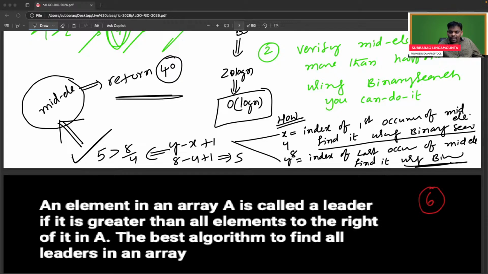Someone is saying return the end pointer. Can you see that? Y minus X plus 1: 8 minus 4 is 4, plus 1, 5.